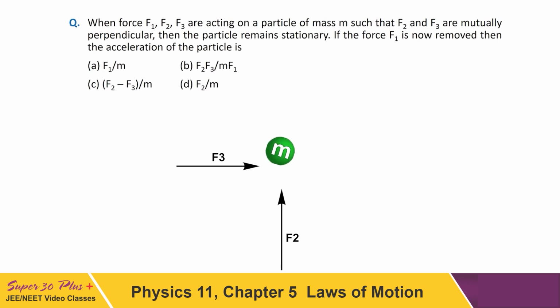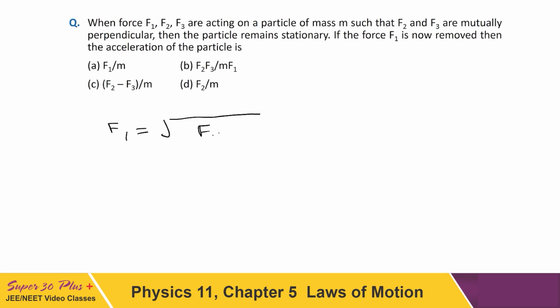But it is also given that F2 and F3 are mutually perpendicular. So what does it mean? That F1 should be equal and opposite to the resultant of F2 and F3. Now for equilibrium of the particle, we can write the magnitude of F1 as equal to under root F2 square plus F3 square, because the angle between F2 and F3 is 90 degrees.